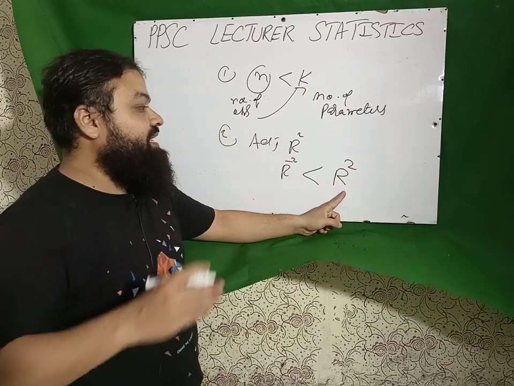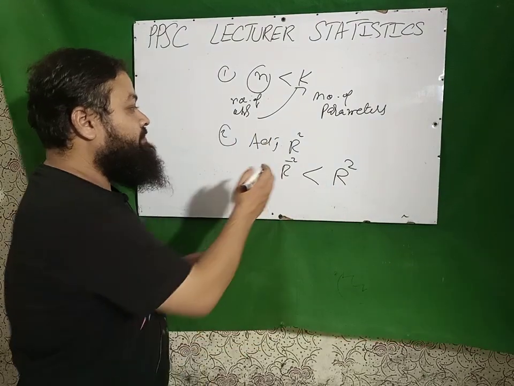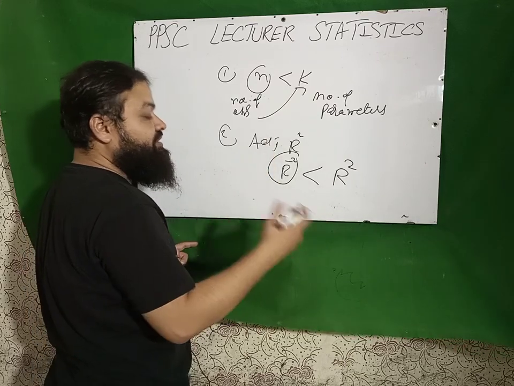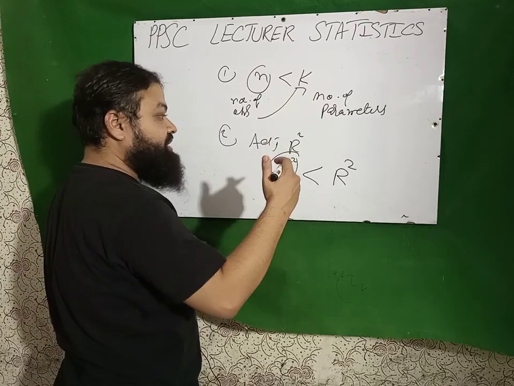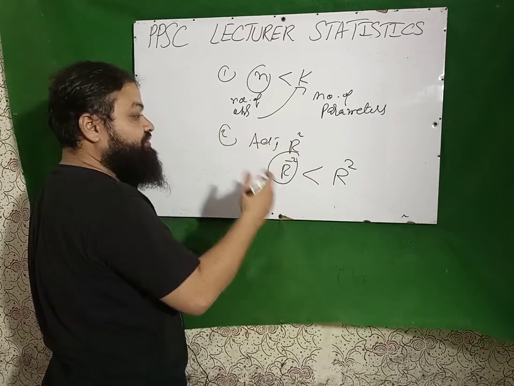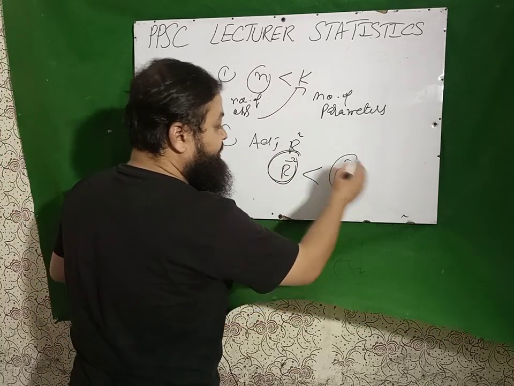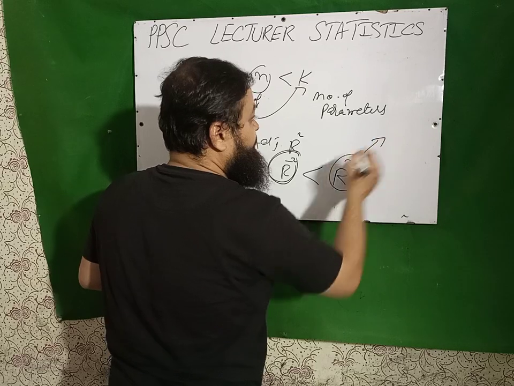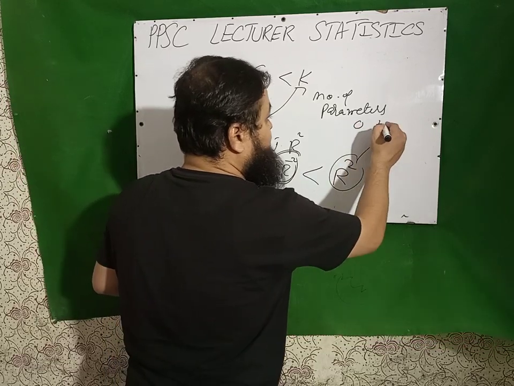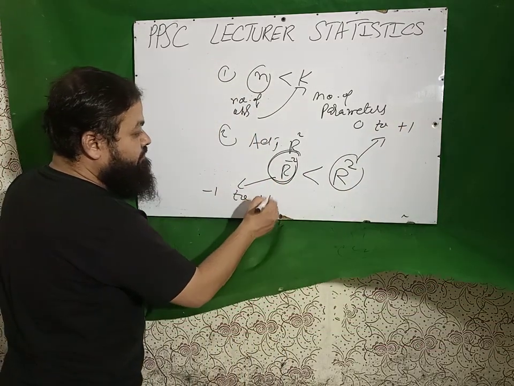R square increases just by adding every independent variable, but adjusted R square increases only for the significant variables, for all those independent variables which are contributing to the dependent variable, the response variable. So adjusted R square is always less than R square, and the range of R square is 0 to +1, and the range of adjusted R square is -1 to +1.